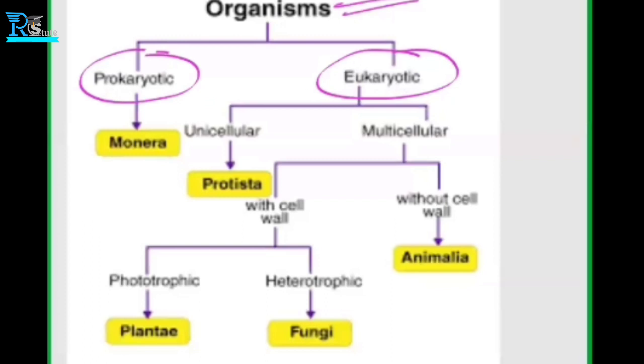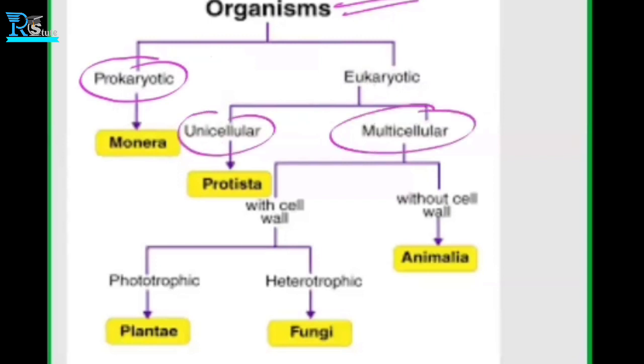Even some eukaryotic cells can be divided into unicellular and multicellular. So the prokaryotic will only have a single cell, with no true nucleus. Even if they have a true nucleus, they can be classified into unicellular and multicellular. These two are different.